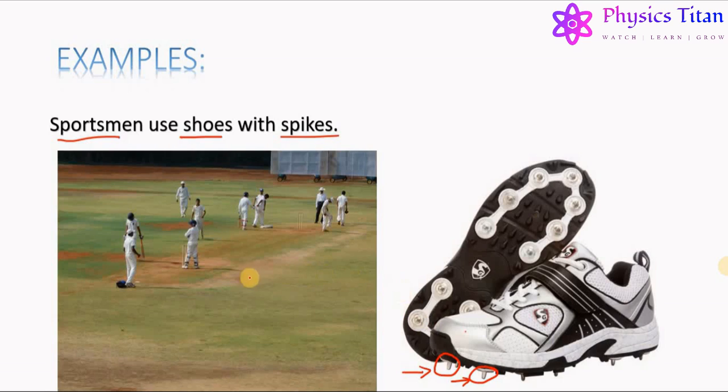Most sports are played on natural ground where there is sand or soil over the playing area, and every sportsman requires quick movement. A shoe with just a rubber grip is unable to give the required frictional force for that quick movement. That is why they use shoes having spikes.